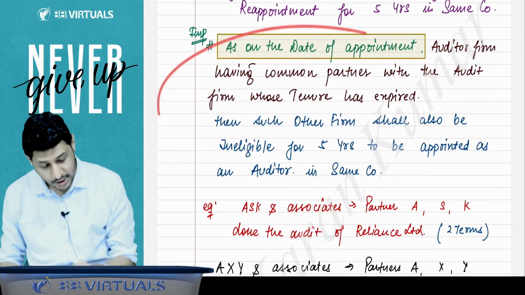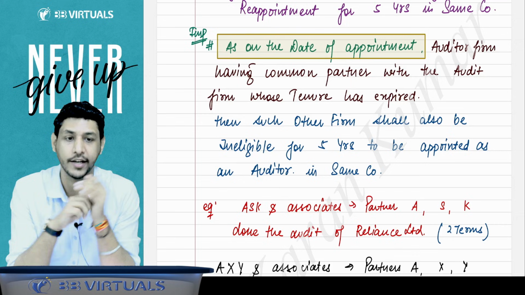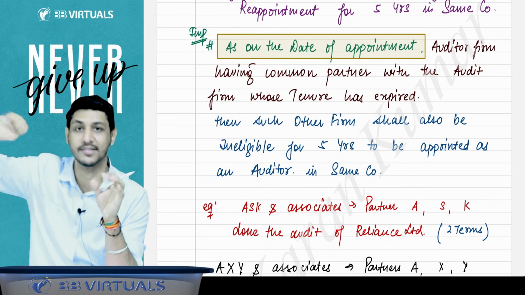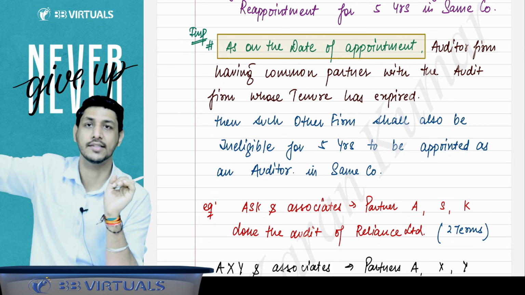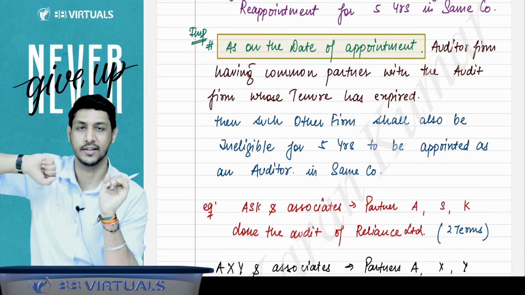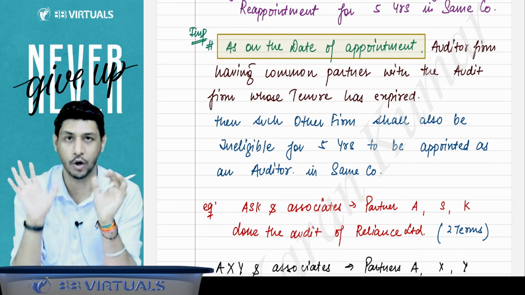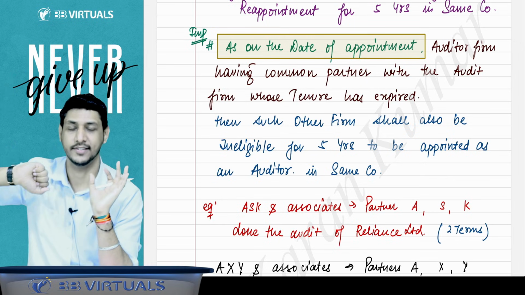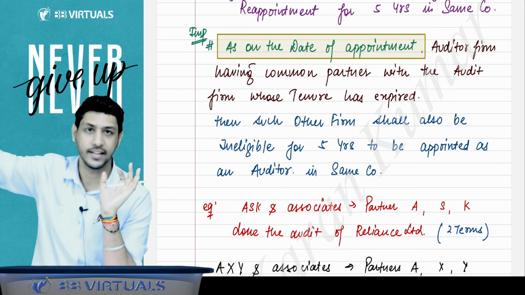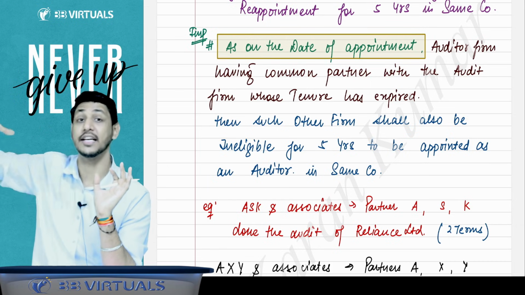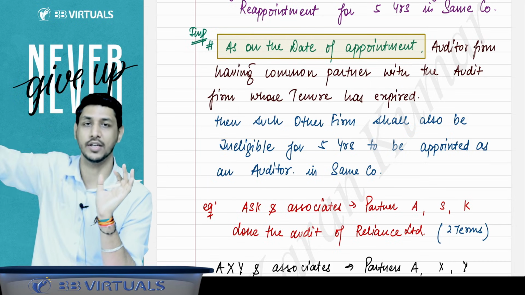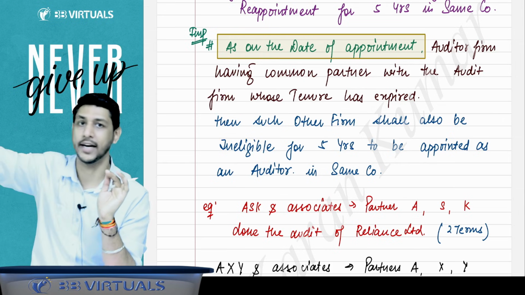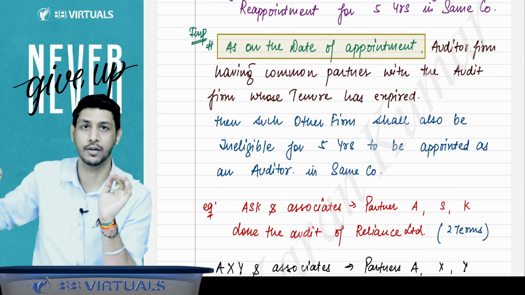Got it, sir. Now this is one more point. I'll explain this with an example. Suppose there was a company, Reliance, and in Reliance, Deloitte was appointed as an auditor, and in Deloitte there were 5 partners. Deloitte was appointed as an auditor of Reliance, and Deloitte has served 10 years. Then Deloitte retired. We will say retiring firm, whose tenure is completed, who has served for the 10 years. That Deloitte has retired as an auditor from Reliance.